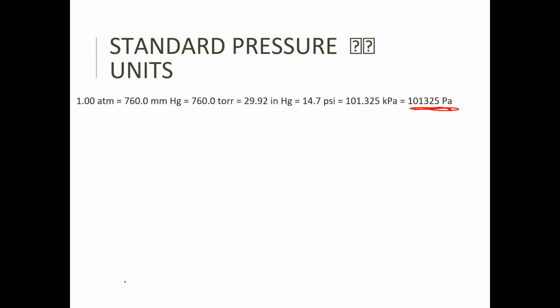So it's a really good idea to make sure you write these down in your notes and highlight them, because this is the key to any kind of problem that you're going to have with gases, especially if you're asked for it in one unit and you're given something in another unit. You need to make sure that you know these things. The most common ones are going to be atmosphere, millimeters of mercury, torr, and kPa. These are imperial units. So our barometric pressure is going to be in inches of mercury here in the United States. The pressure that's in our tires is in PSI. That's why I give you those, but we don't use those in chemistry very often.